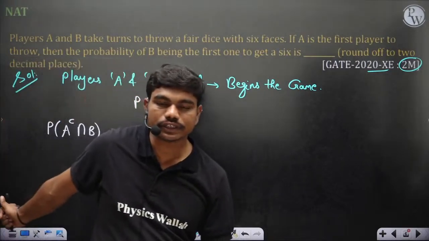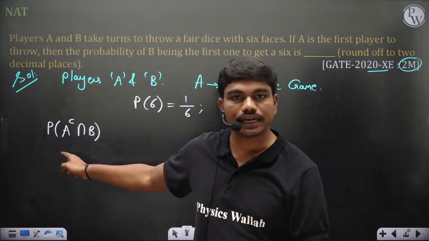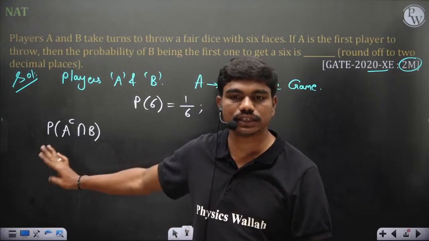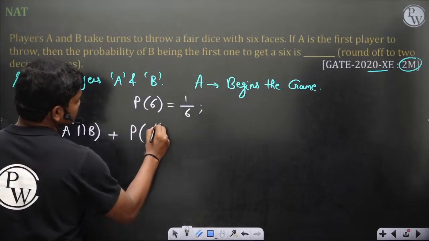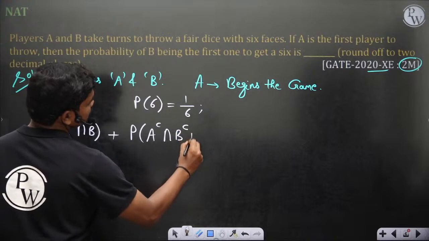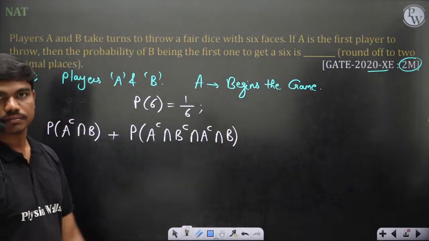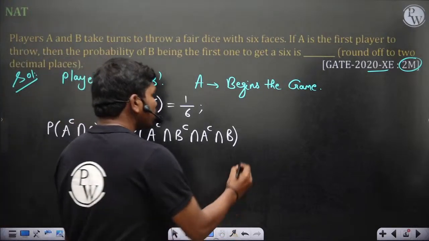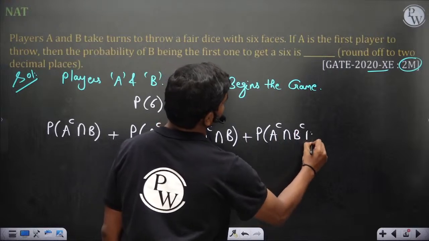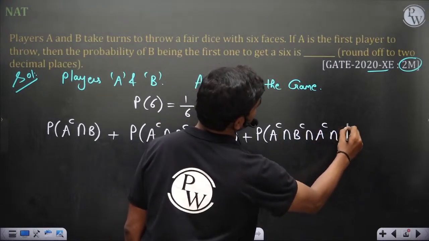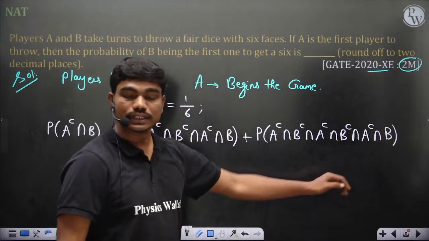In this case, A is not getting the 6. If A is starting the game, then A should not get a 6 and then B gets a 6. Then B is the first one to get a 6. This is one case. Or the probability that A did not get a 6 and B did not get a 6, again A did not get a 6 and then B got a 6. This is one way. Next, this game can go on up to infinite times. A does not get a 6, B does not get, A does not get again, B also does not get again, A does not get again, and then finally B gets a 6. So this is also one more case.